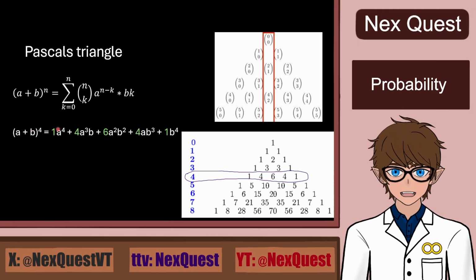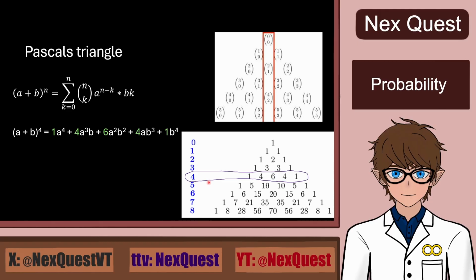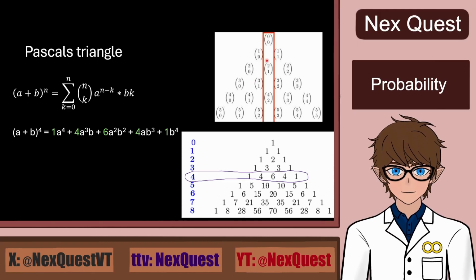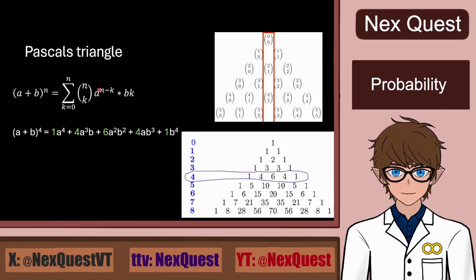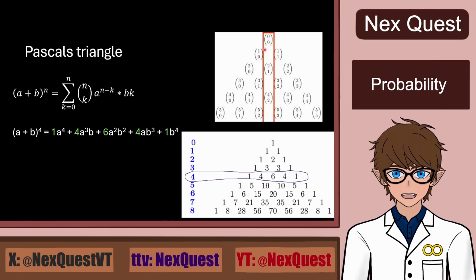So we see that the exponent on a is reducing by 1 each next term, and the exponent on b is increasing, and the factors, which I colored green, are following the purple circle pattern. Now for why this is here, because these are a and these are b. Oh, sorry, this should be an exponent here. We see that the binomial coefficient is the one that determines these places.